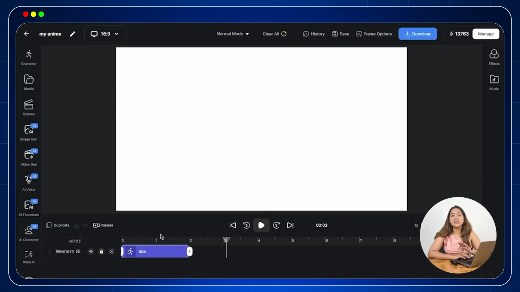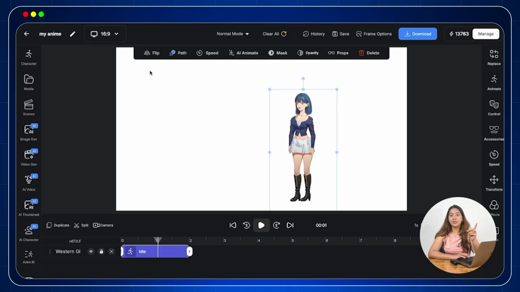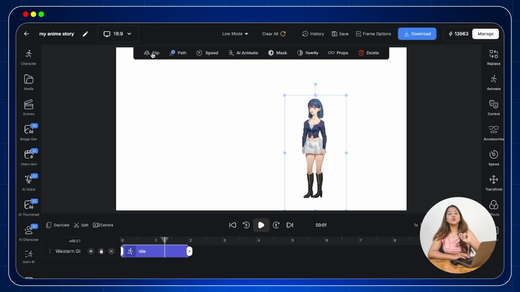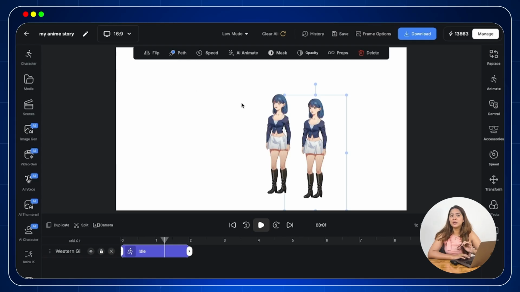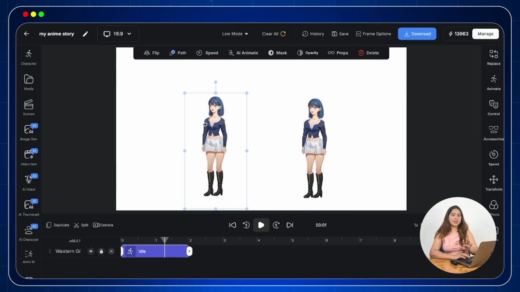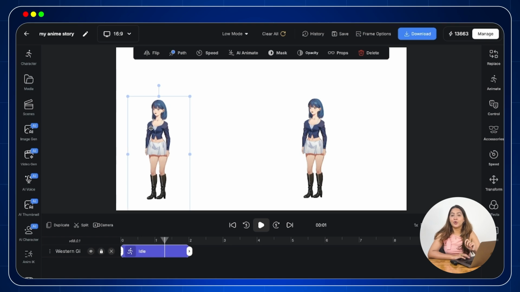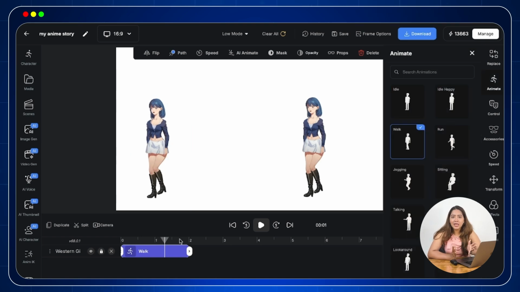Now here you can see different tools again like flip, path, speed, AI animate, mask, opacity, props and delete. Then on the right hand side, you can see tools like replace, controls, etc. Now, if you want to flip the character, you can do that by using flip option above. If you want to move your character from one place to another, you can use the path tool. Simply click on the character, select the path tool, adjust point A and point B of the character and done.